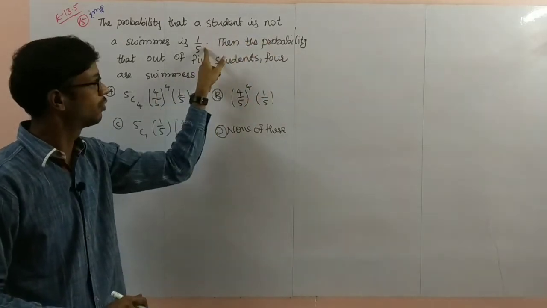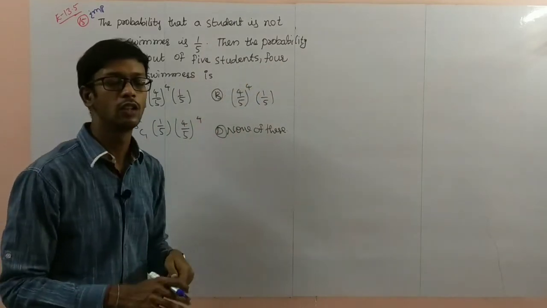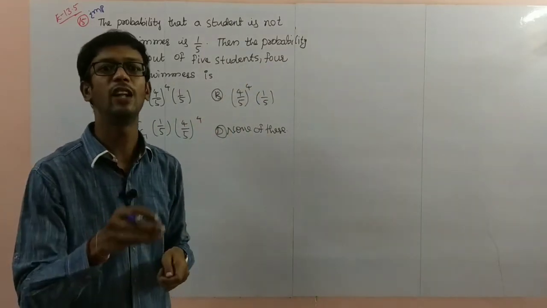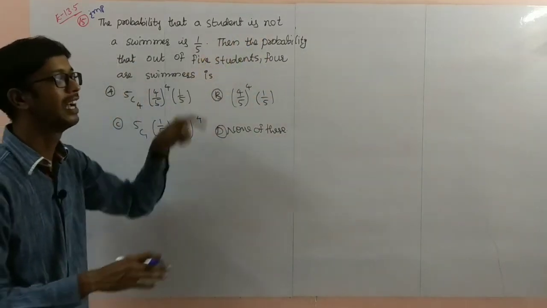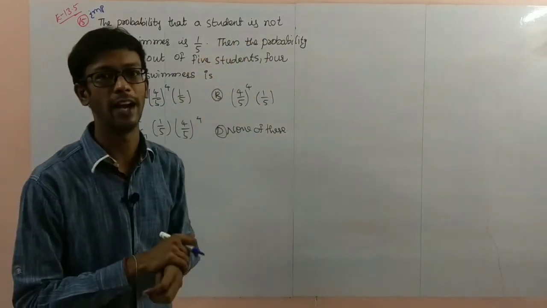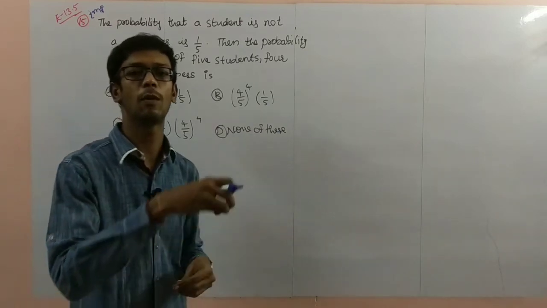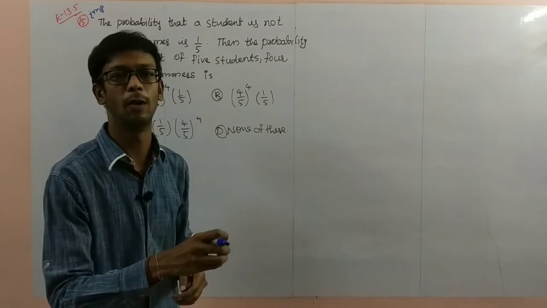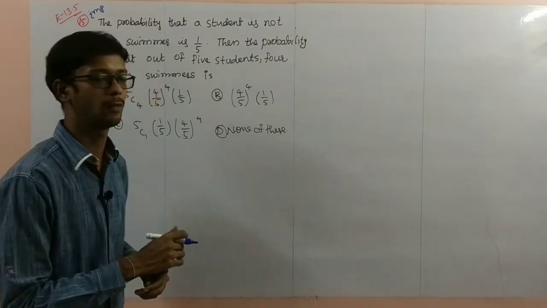Here they gave not a swimmer, but the question asks about swimmers. So concentrate: failure probability is given, 1 by 5. Success probability we have to find here. Always they give the success probability and we find the failure probability, but in this problem, the failure probability is given and you have to find the success probability.